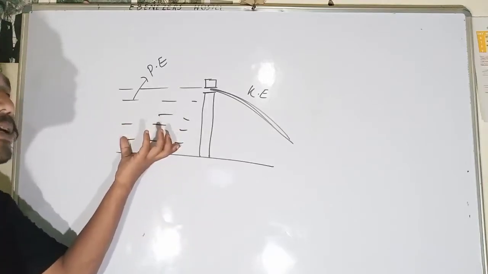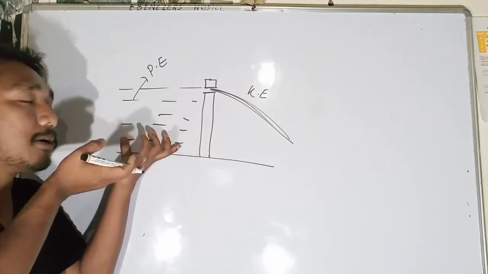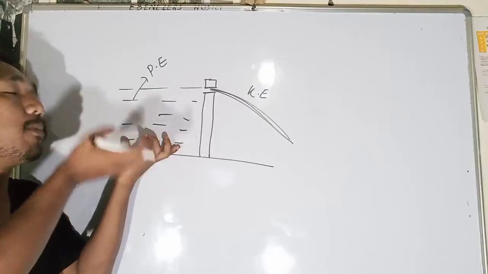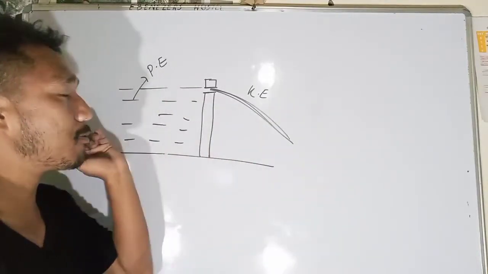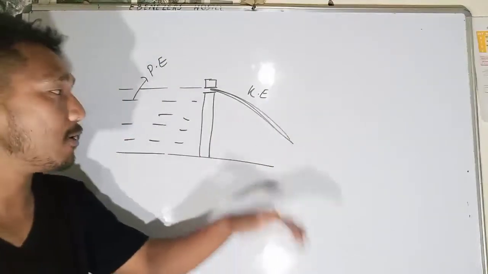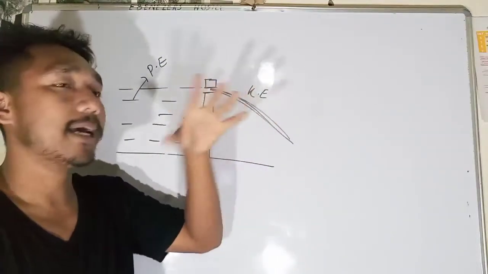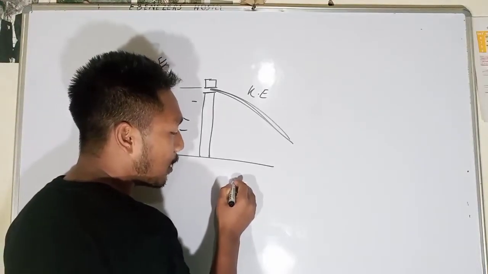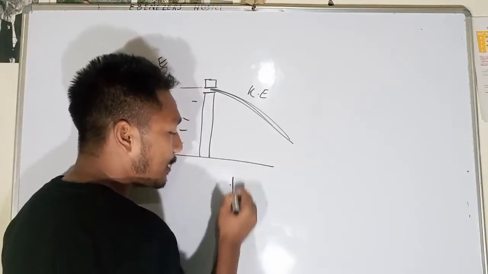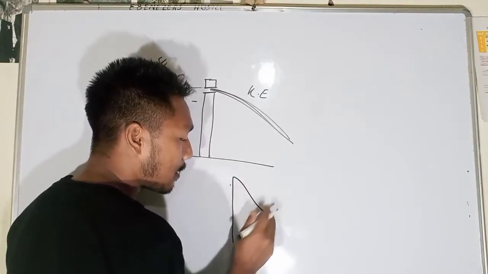At the very beginning, when the water was stored in the dam, it possessed potential energy. The moment the water is let to flow from the dam, it possesses kinetic energy. Next is your bow and arrow.